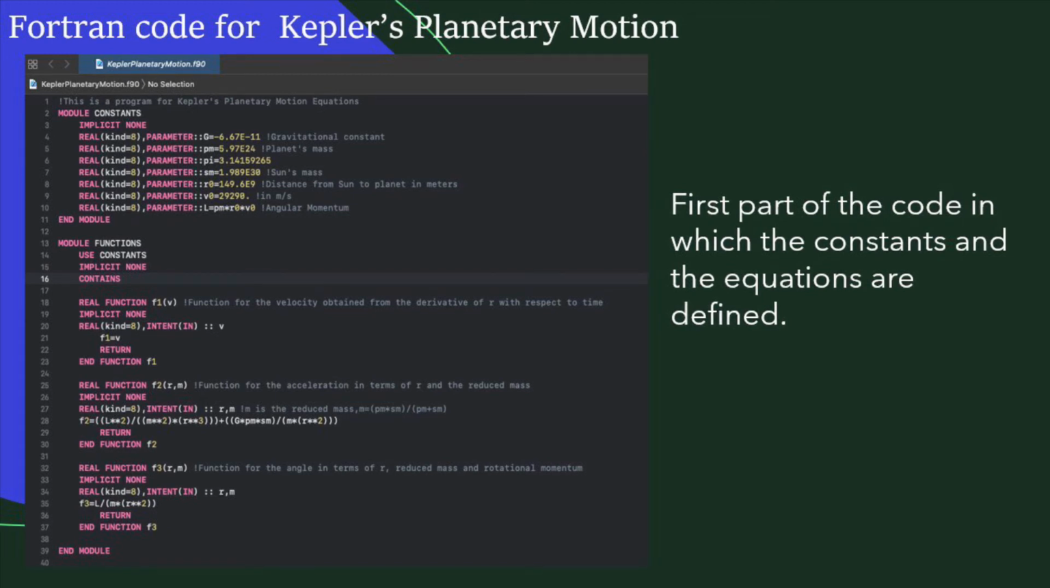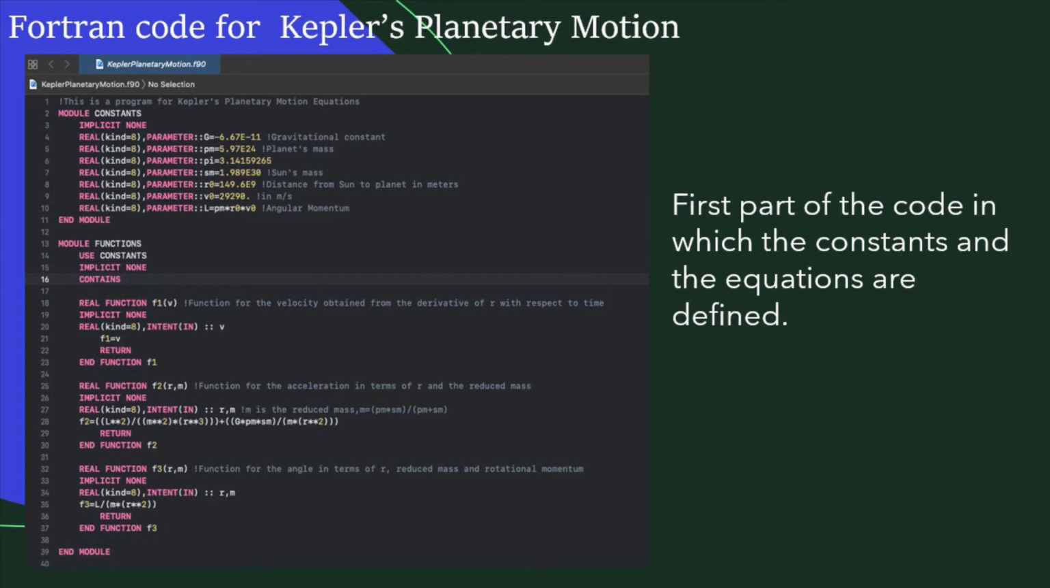The second model is the functions model. Here, the equations obtained through the analysis previously explained are established using the constants from the previous model. The first equation is the one where the derivative of r is the velocity. This function is f1 equals v and depends only on the velocity.